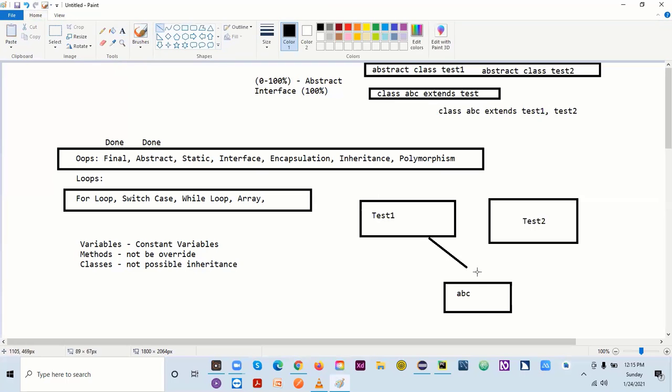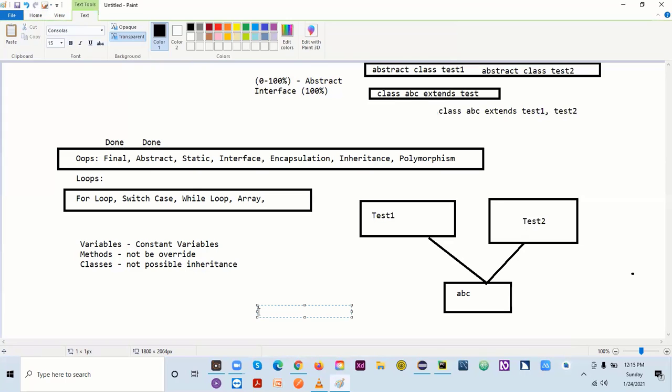I cannot get the property from both at the same time, like this. This is called multiple inheritance. Multi-level is different; here I'm saying multiple. So I cannot achieve this when I'm using my abstract class.